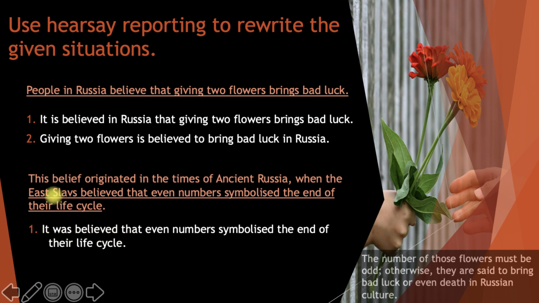East Slavs believed, past simple, that's why I say it was believed. And in the second version, I will take this part, even numbers. This will be my subject. Ready to see the answer?